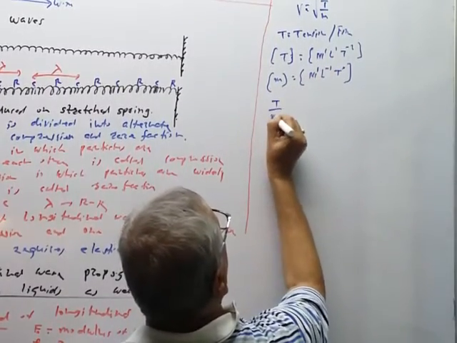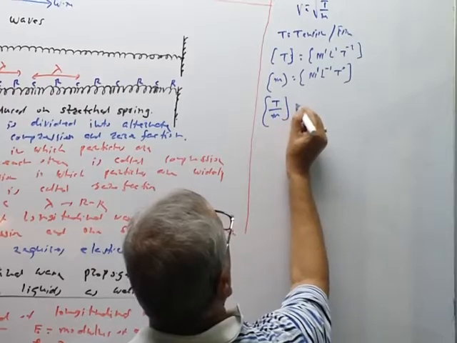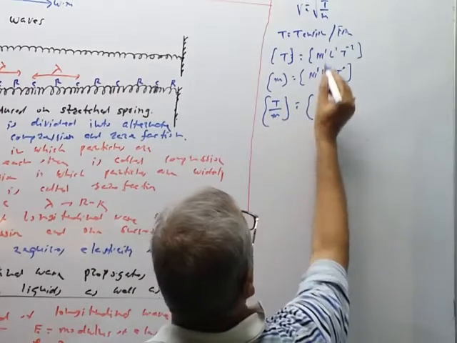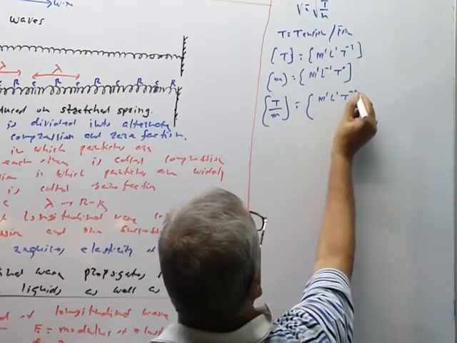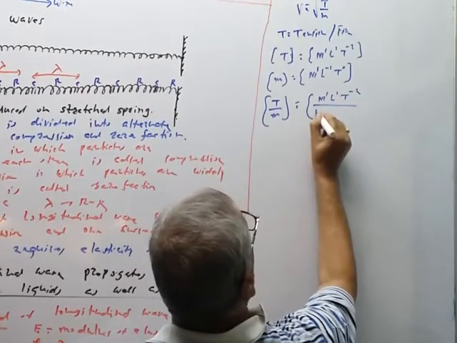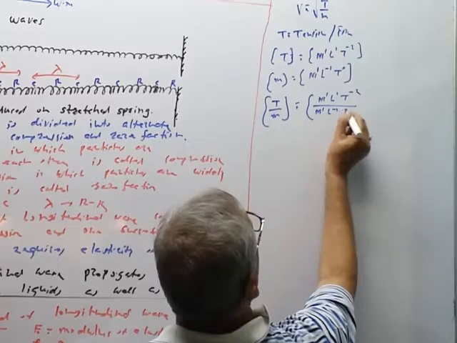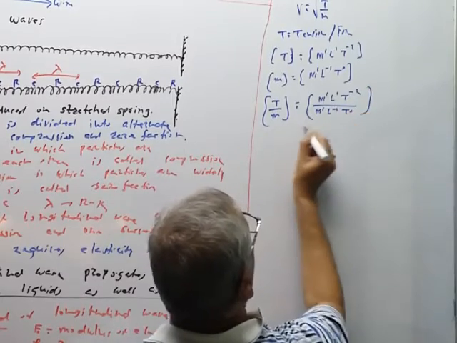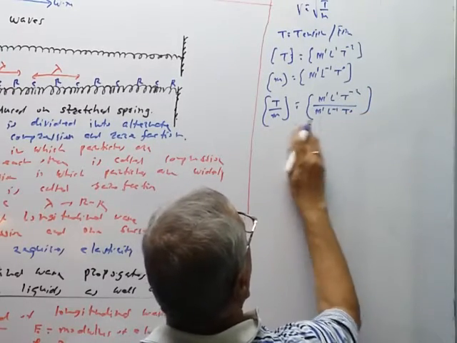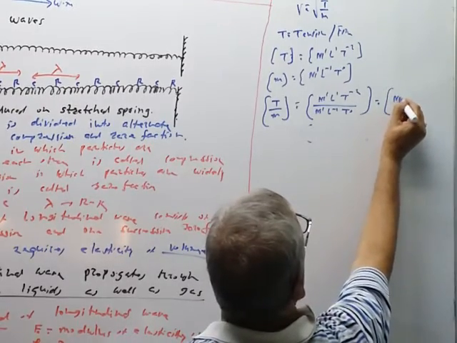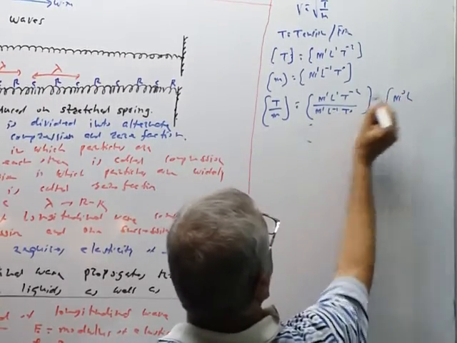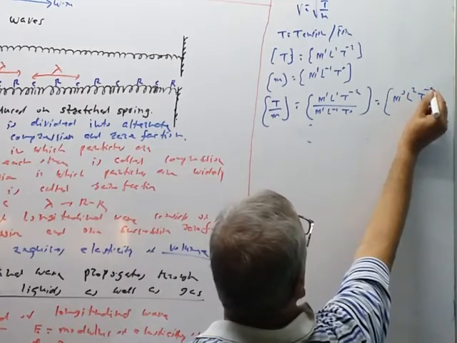Therefore, T by m has dimensions M raised to 1, L raised to 1, T raised to minus 2 upon M raised to 1, L raised to minus 1, T raised to 0. So this is equal to M raised to 0, L raised to 2, T raised to minus 2.